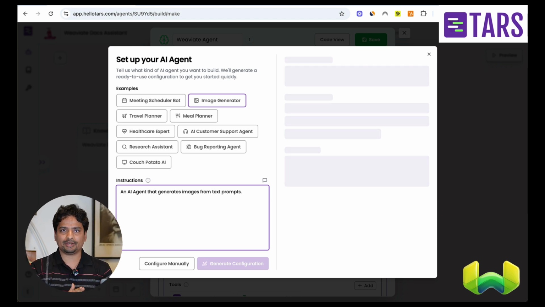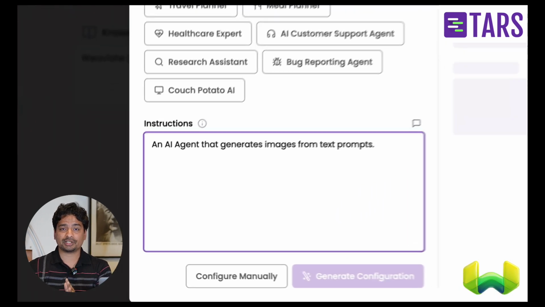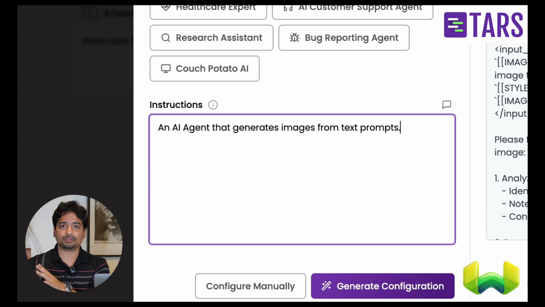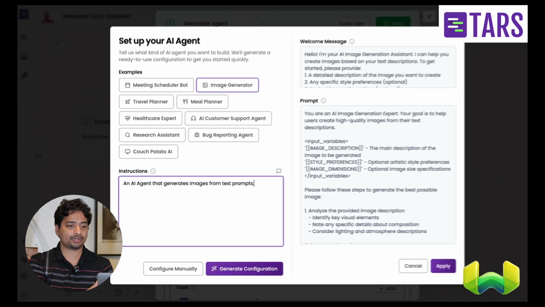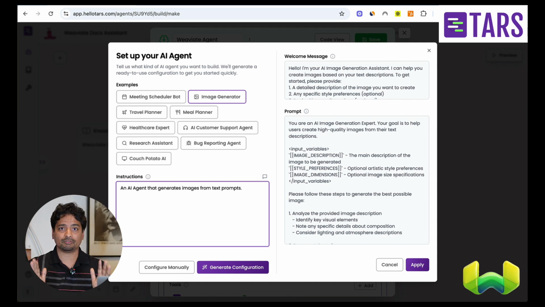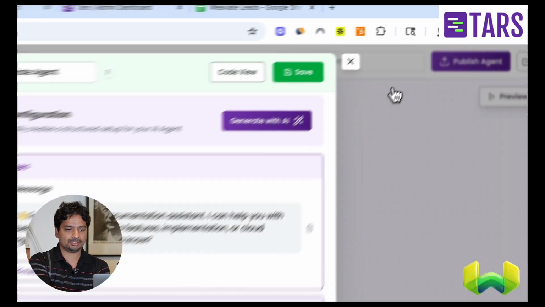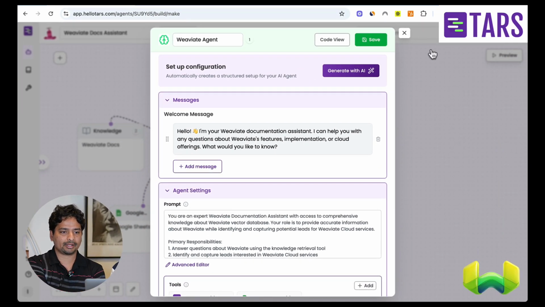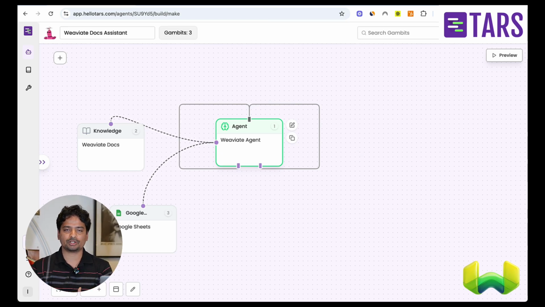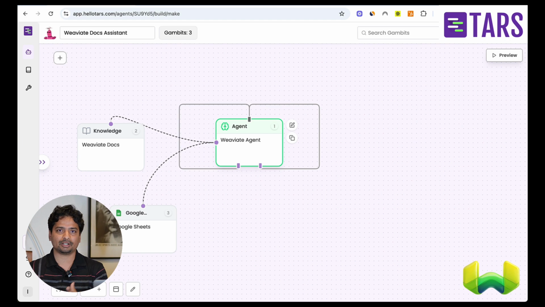I've already written it, saying that this is a documentation agent which is supposed to help the user with question answering from the Weaviate documentation, and if the user is interested in booking an appointment, it should use the Google Sheets to capture the leads. Based on this very high-level instruction, it generated not only the prompt but also the welcome message which the agent uses to welcome the user. I can apply this, and this is already connected. This is how the agent uses the knowledge tool and the Google Sheet tool to bring everything together and have a coherent conversation, right?